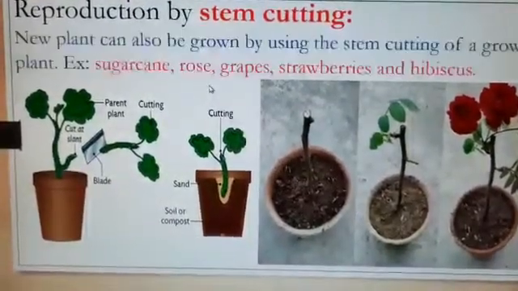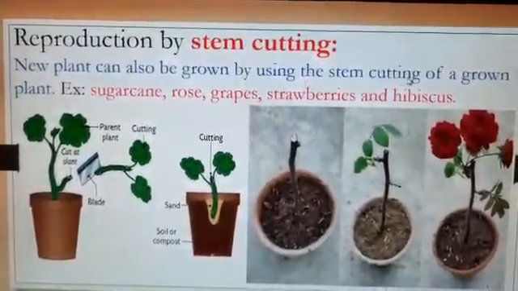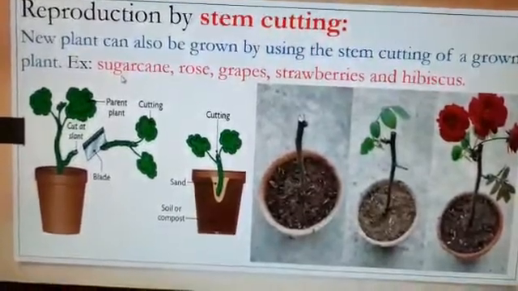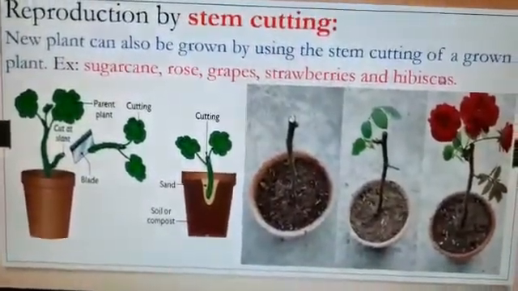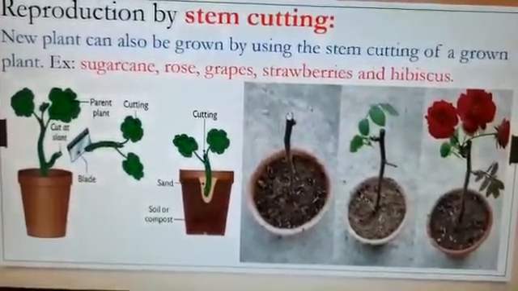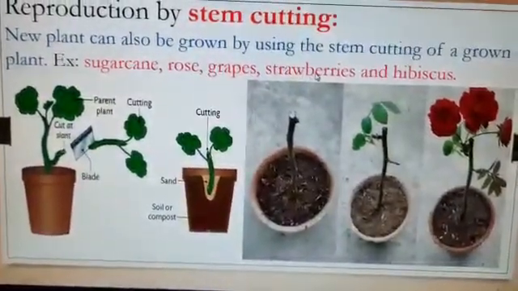Clear? A new plant can also be grown by using the stem cutting of a grown plant, for example sugarcane, rose, grapes, strawberries and hibiscus. Is it clear, children? Now we can say very easily the examples of plants which reproduce by stem cutting. Yes, rose, grapes, etc.